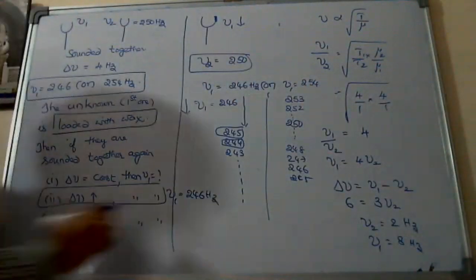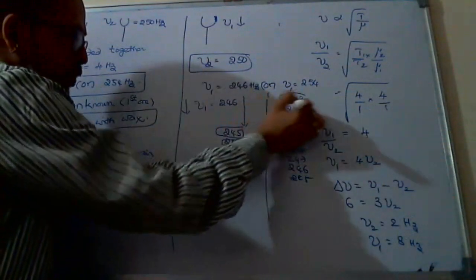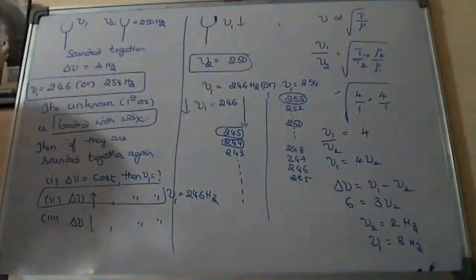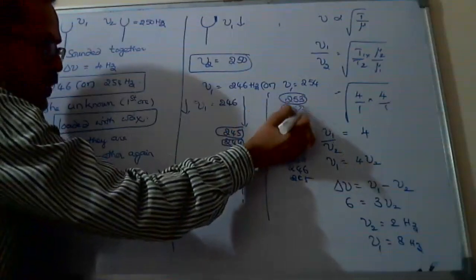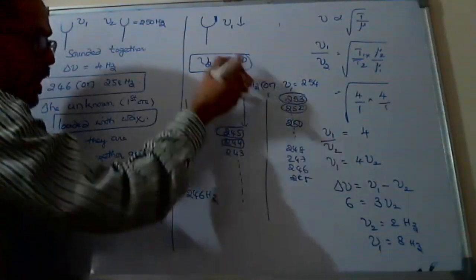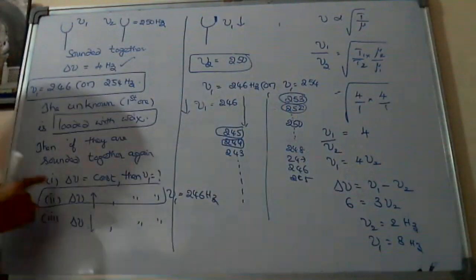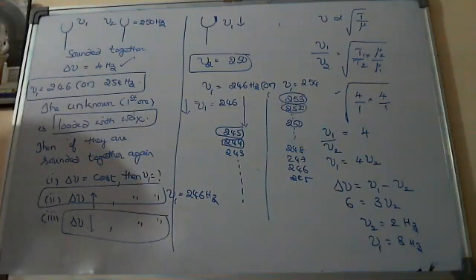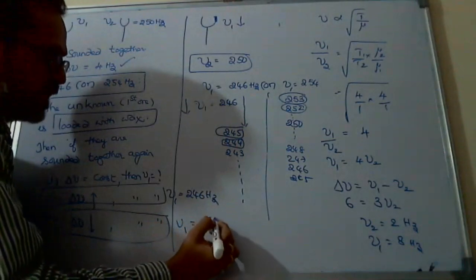You observe nu2 is 250 and nu1 is 253. Is the difference decreased or increased? Decreased, sir. Initially 4, now 3. So in case of decreasing, I can write nu1 is equal to 253.